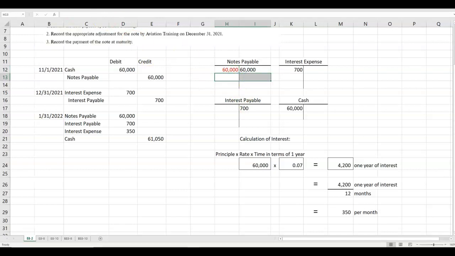That would make our balance to this notes payable 60,000 minus 60,000, and make it 0. Our interest expense, an additional $350 for January. We're debiting our interest payable for the $700 that we owed. And we're crediting cash for $61,050.